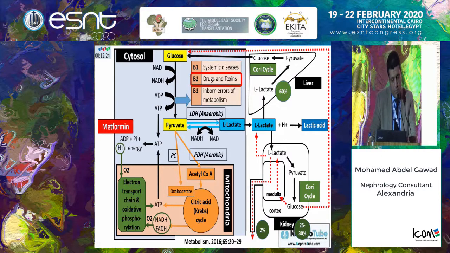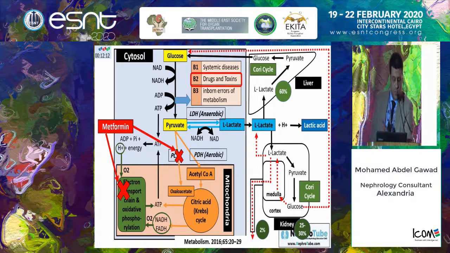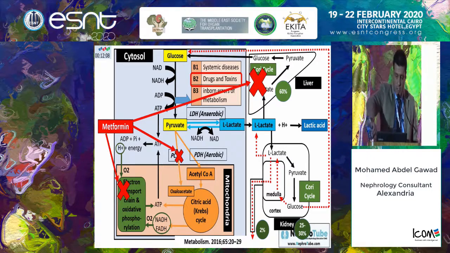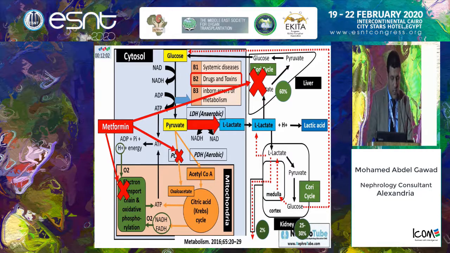Regarding metformin, what is the basic theoretical mechanism by which metformin may cause lactic acidosis? Metformin may block the electron transport chain and oxidative phosphorylation. Metformin may inhibit the pyruvate carboxylase enzyme. Metformin may also inhibit gluconeogenesis and block the conversion of lactate into pyruvate by the kidney. So all of these will increase lactate level and cause the basic theoretical lactic acidosis with metformin.